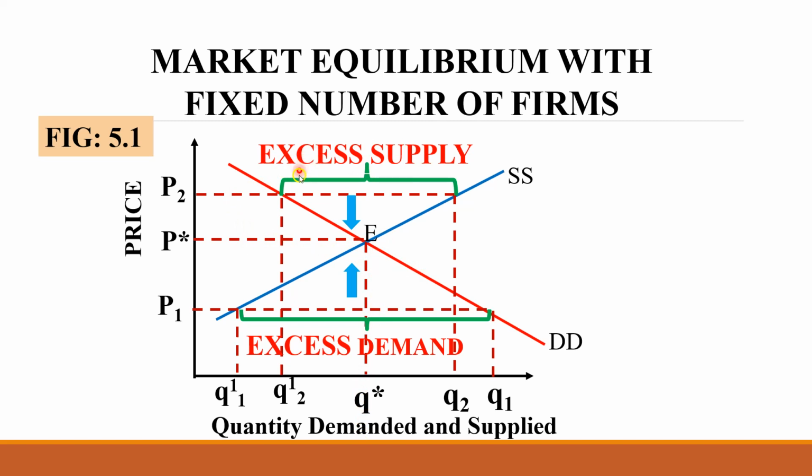And then the excess supply, I have already explained: the producers will not be able to sell their items. In that process, they will reduce the price, and the price will come back from P2 to P star. When the price declines, the quantity demanded from Q2 dash will increase, because when price decreases, quantity demanded increases. Q2 dash will increase to Q star, and quantity supplied will decrease from Q2 to Q star. Both move towards the equilibrium, and the equilibrium price is again maintained.